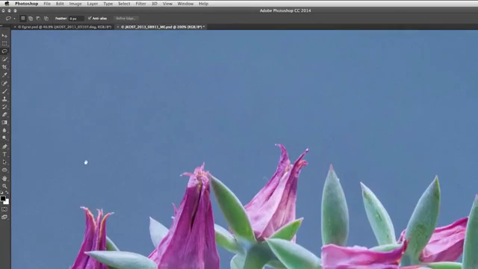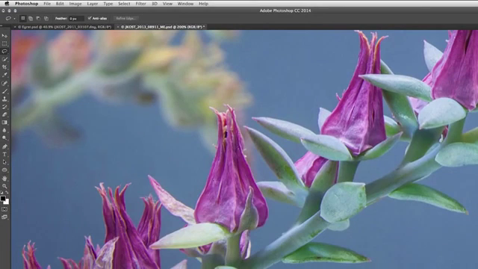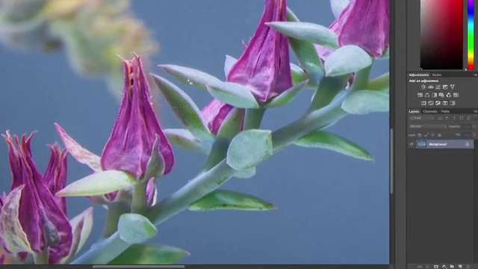So I'm going to go ahead and just zoom in a bit, and you can see that we're going to have a problem probably right in this area. So what I'll do is I'll just select this area here because I know that I want this flower to be preserved, right? So I will just drag a little selection around it, and then I'll hold down the Shift key, and I probably want to drag around this area right here, and I'll also want to preserve this area here. Now I can just jump those up to their own layer using Command J, so that now we've got just that area on its own layer.